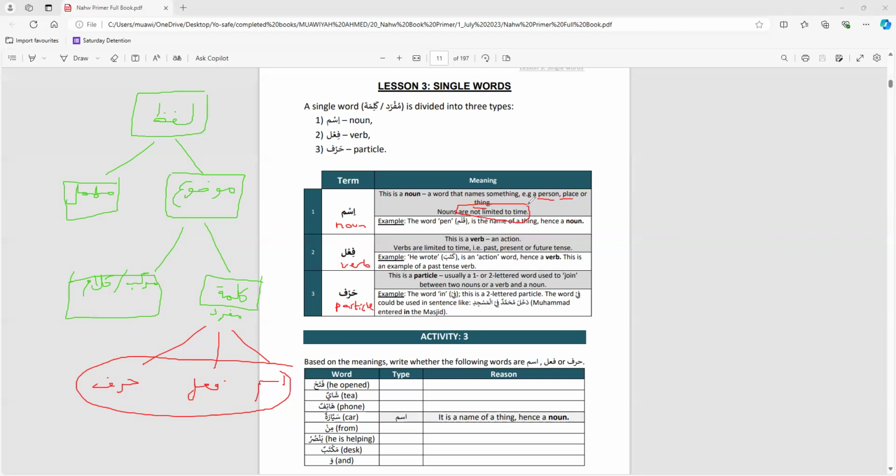Number 2, fa'al, verb. Verb, again, it has a meaning, but it's limited with time. For example, he wrote. So writing is present time. Will write is in the future. He wrote is in the past. So that's a word which has a meaning. It's about an action that happened in a certain time, past, present, or future. So in simple words, verbs are actions which are connected to time.